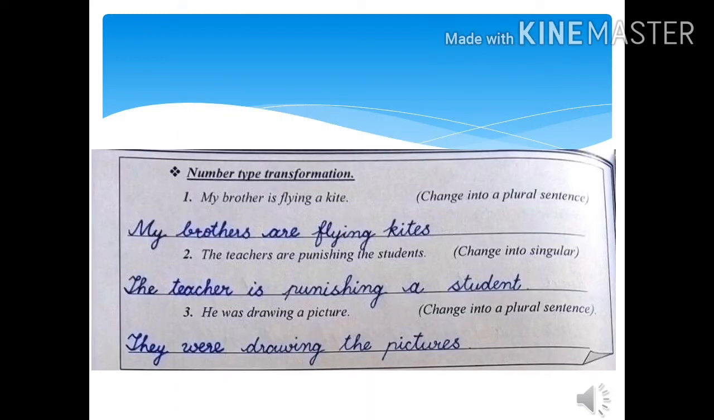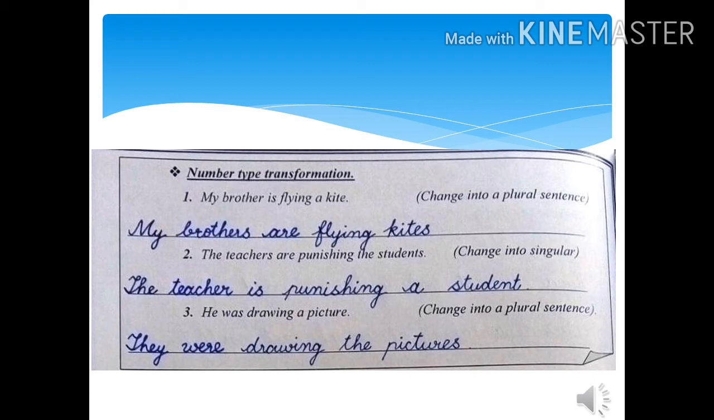Here is the third category, that is number type transformation. It means that we are going to focus on its number, that is singular or plural. As the first sentence I am reading in front of you, my brother is flying a kite. You can see the direction that we are going to change it into a plural sentence. So brother will be replaced with brothers and kite will be replaced with kites. So, my brothers are flying kites.